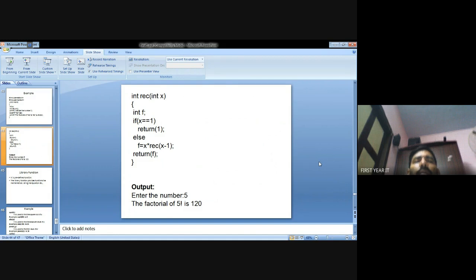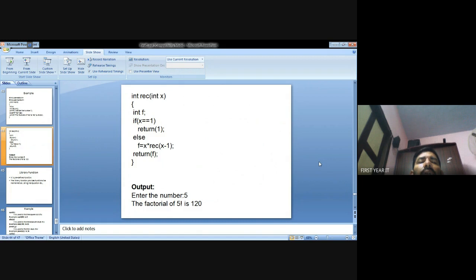So int f. If the condition x equal to 1, return 1. So x value I assign 5. 5 equal to 1 means the condition is false. Go to else, f equal to x into the function name of x minus 1.